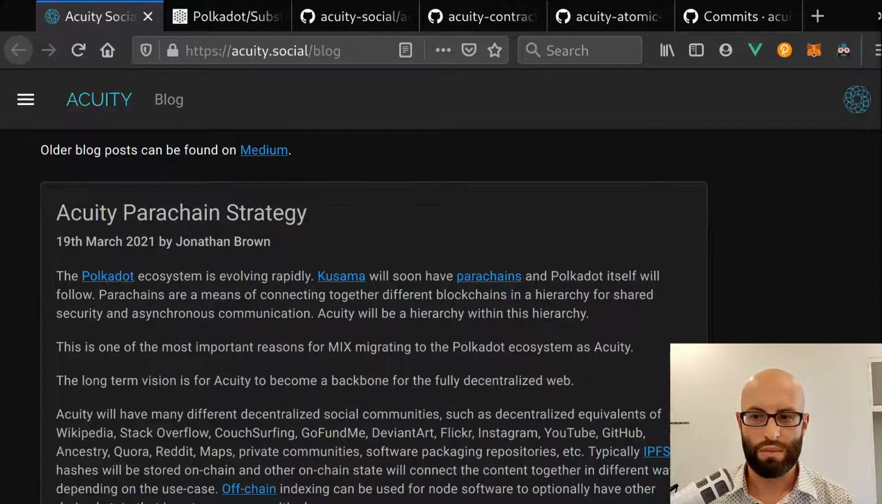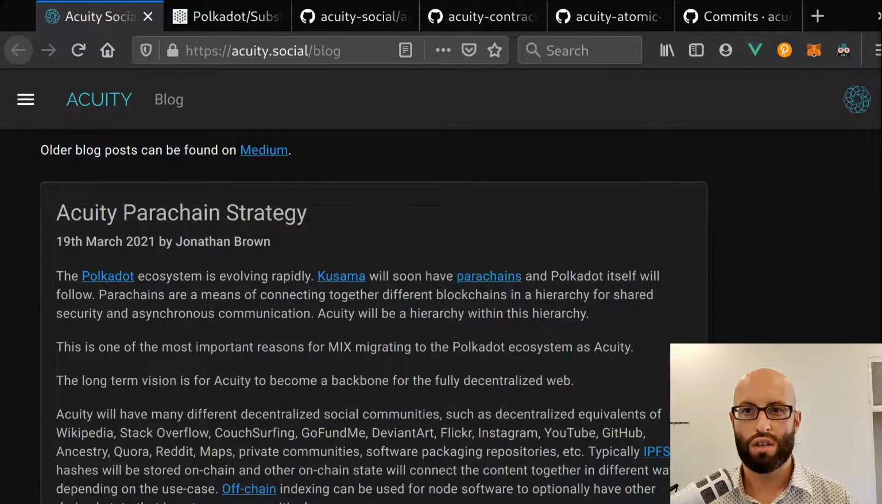I am Jonathan Brown, founder of Acuity, the fully decentralized social media platform. And what I'm going to show you today is some of the changes that we are making to the Acuity full node implementation. If you're not familiar, Acuity is a fully decentralized social media platform built in the Polkadot ecosystem. And because it's built using Polkadot, it's actually built using the Substrate blockchain construction kit.